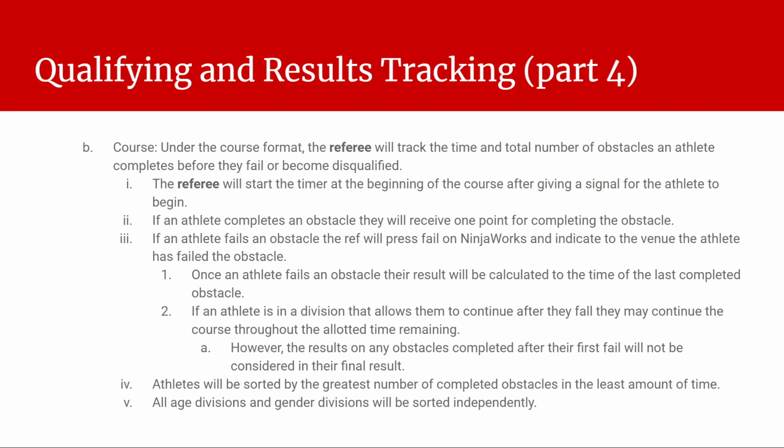All right, course, this is traditional. We're very much used to this. The referee will track the time and total number of obstacles, and start the timer at the beginning. They'll get 1 point for completing each obstacle or linked obstacle, depending on how you look at it. And when the athlete fails, the referee hits the fail button, and it's going to mark the time of the athlete to the last completed obstacle. So that's how we're going to be ranking the athletes.